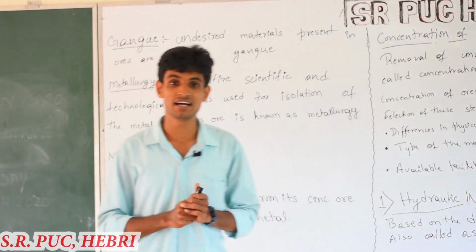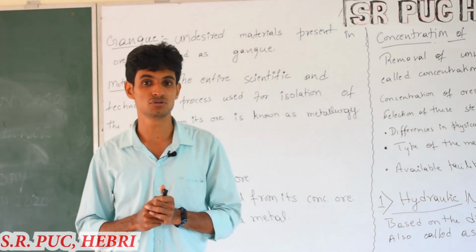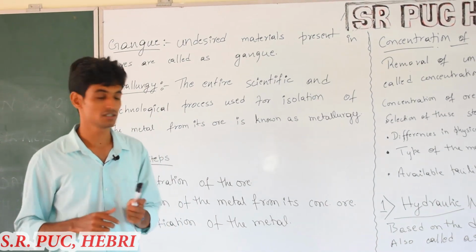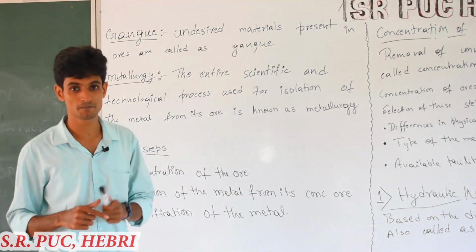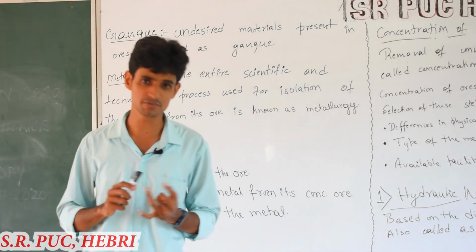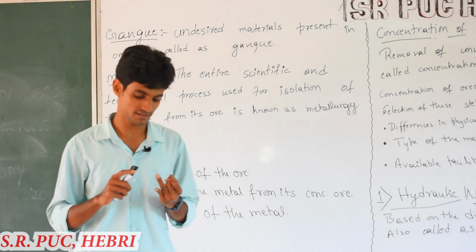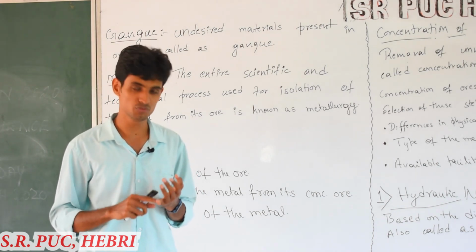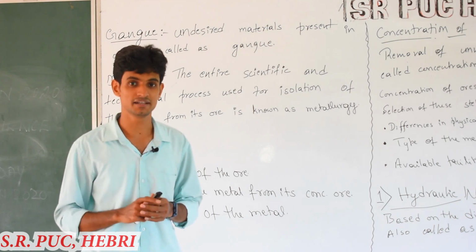So in the last video I gave you an introduction about the new chapter, that is isolation of elements. In this video we will continue with that. In the last video I explained the differences between minerals and ores, then some important ores of some metals like aluminum, copper, zinc and iron.